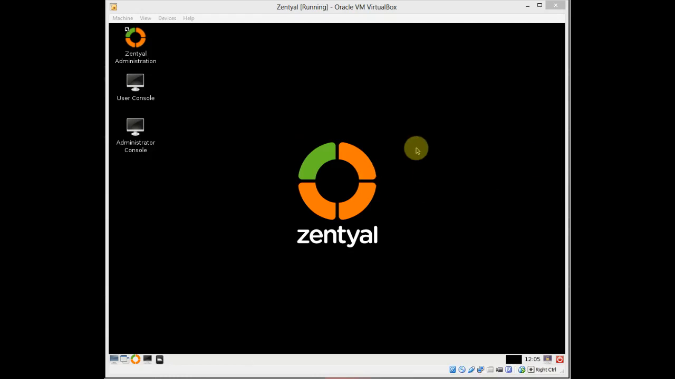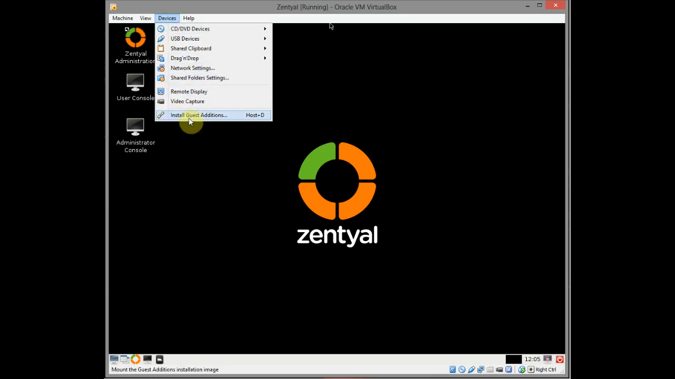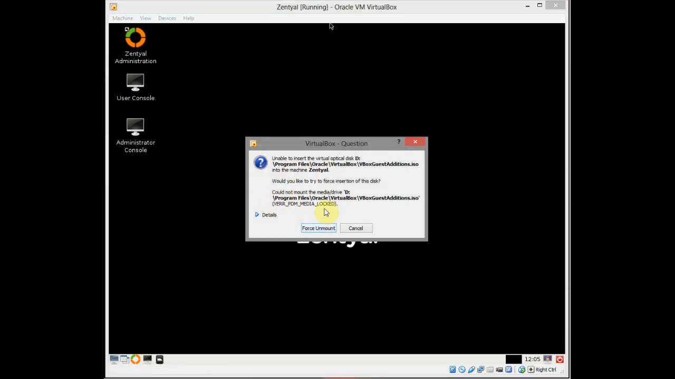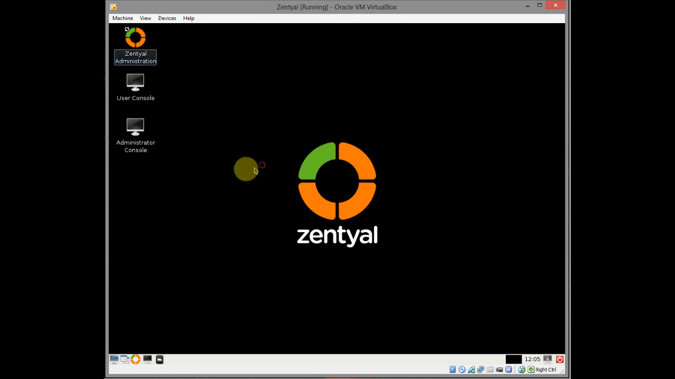Today I'll be showing how to install the VirtualBox guest editions in Zentyal. Is that how you pronounce it? I'm not too sure. Zentyal. Anyway, I installed it to play and see how this thing works. I'd like it to have a full screen view on it, so the normal route of going to install guest editions obviously does not work. So how do we do this?